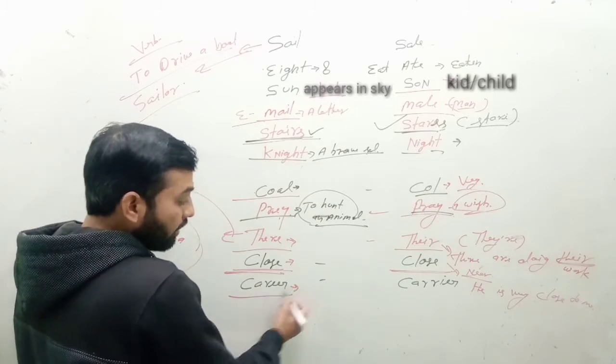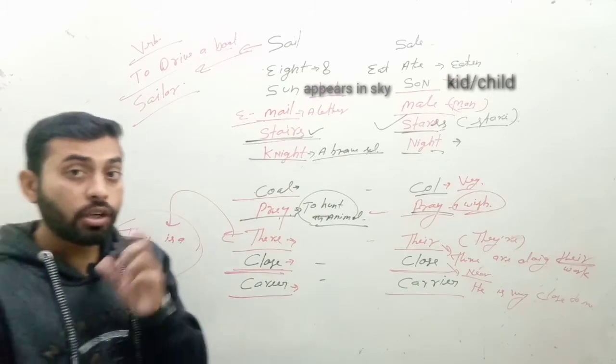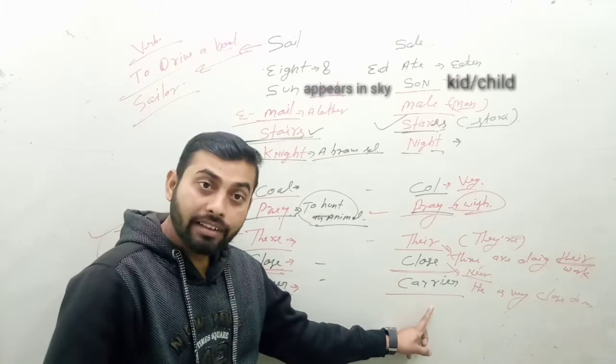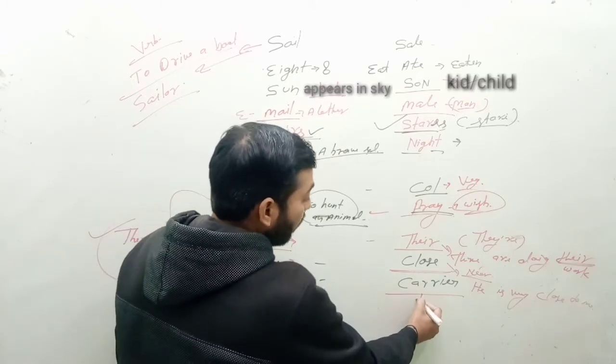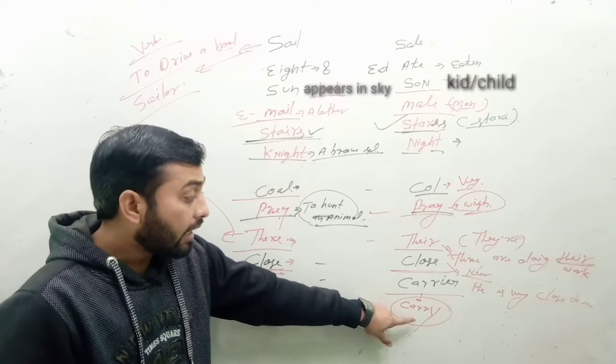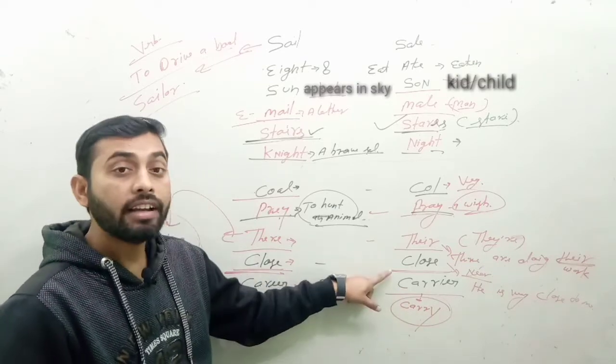Career and carrier. Look at what I am saying, look at me: career, carrier. That word is made from carry. Carry is a verb, like teach, teacher, sing, singer, dance, dancer. Carry, carrier.